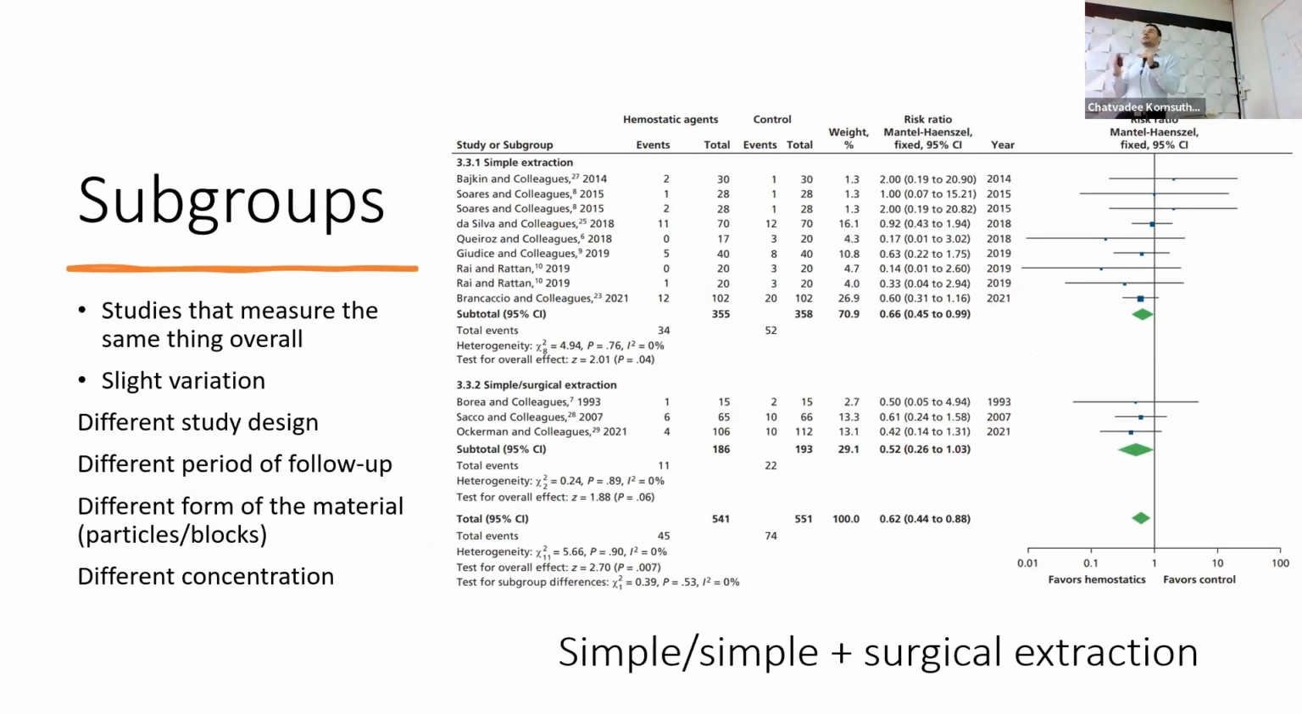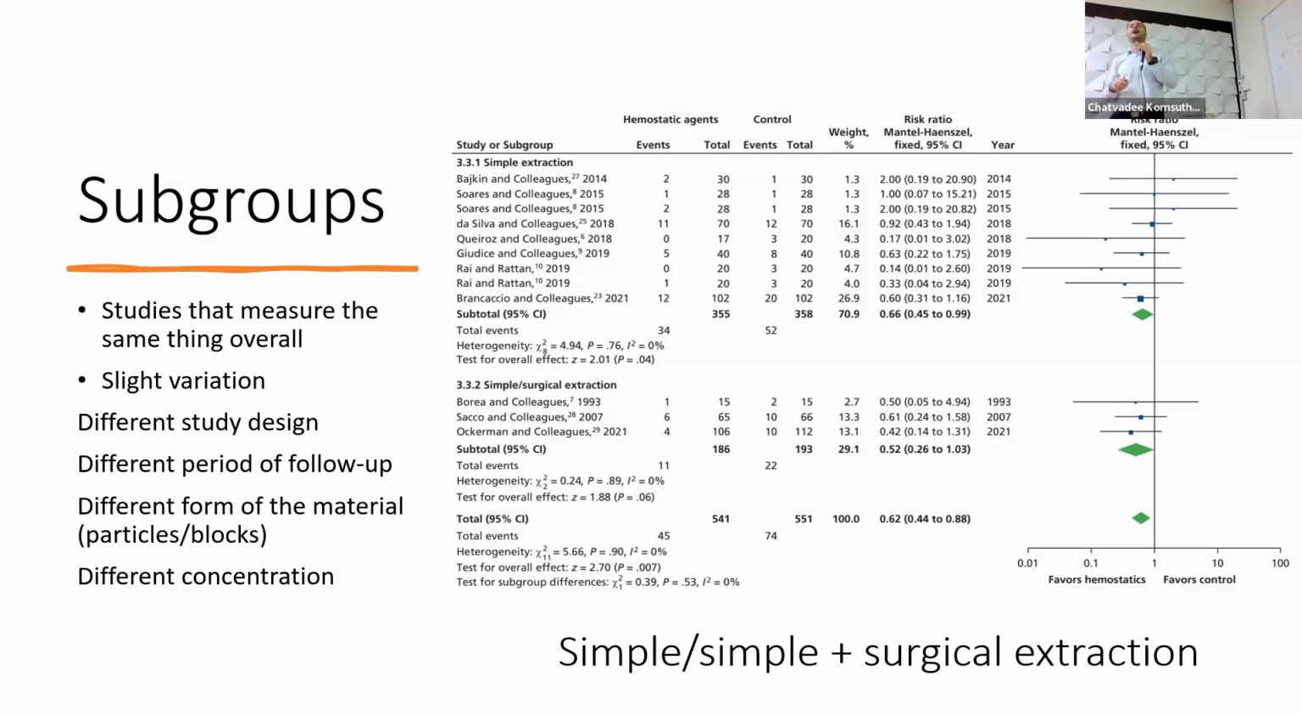Now, sometimes the studies that I include in my systematic review and meta-analysis measure the same outcome, but they have slight variations between those studies. For example, they can have different study designs. Or, for example, they can have different follow-up periods.